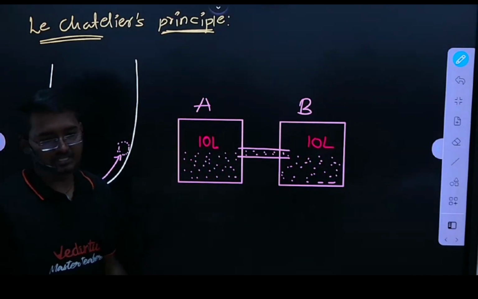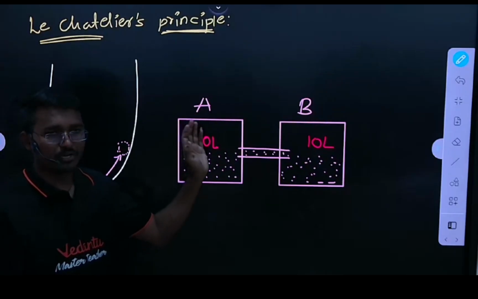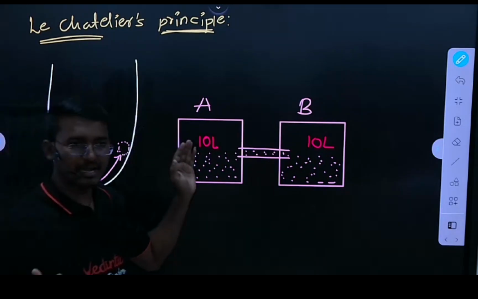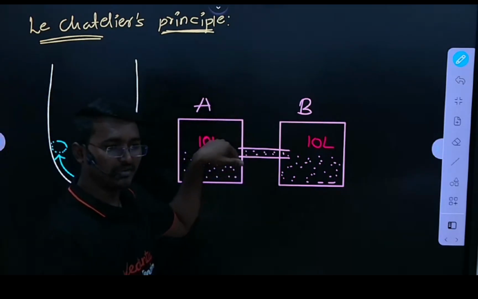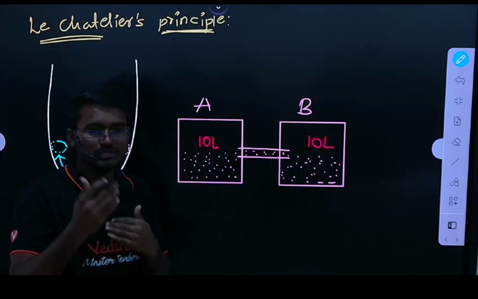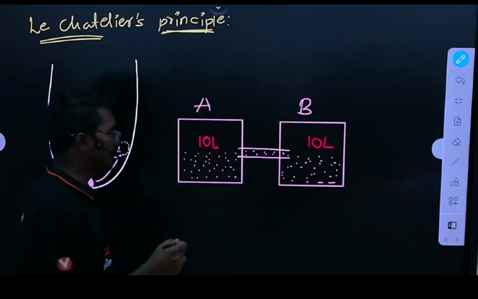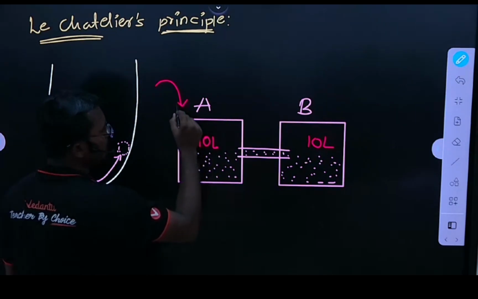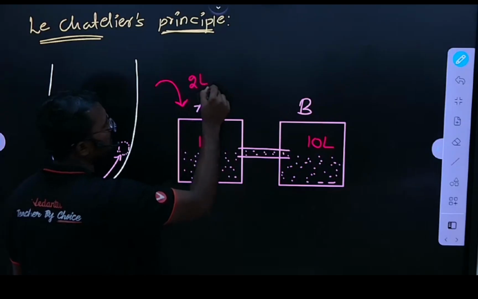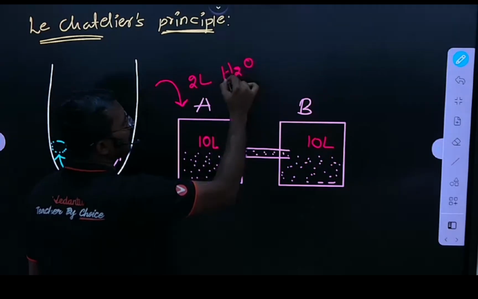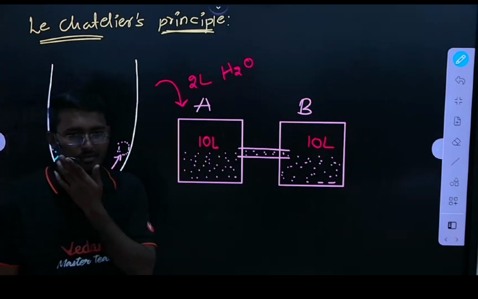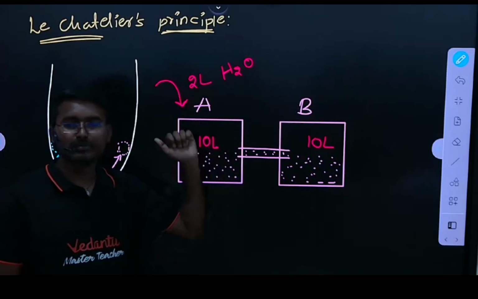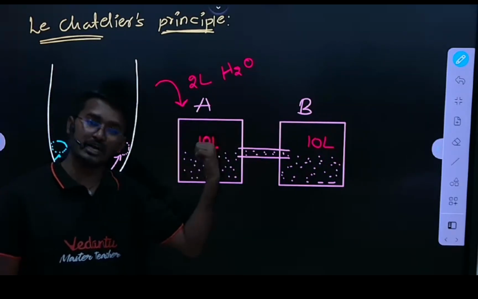So my intention is to add some amount of liquid to chamber A. Whenever I add additional liquid, or whenever I want to change that equilibrium, then this system opposes the change in equilibrium. Suppose I add 2 liters of H2O to chamber A. I wanted to disturb the system. So I disturb the system by adding 2 liters of water to chamber A.